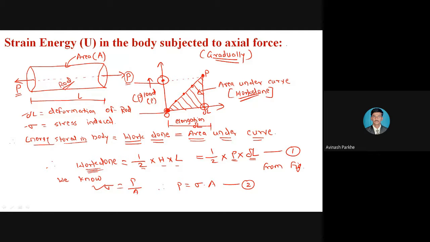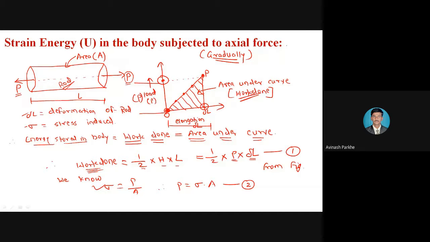The amount of energy stored in any body depends on the type of loading, whether the applied load is an axial load, or shear, or whether the body is under torsion, or whether the body is under bending. So these are the 4 conditions related to the amount of energy stored in that body. But in addition to that, another three important parameters also play a very important role in checking how much energy is stored in that body.